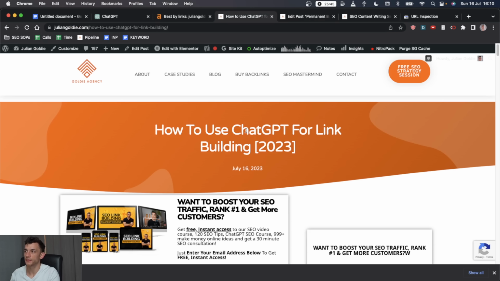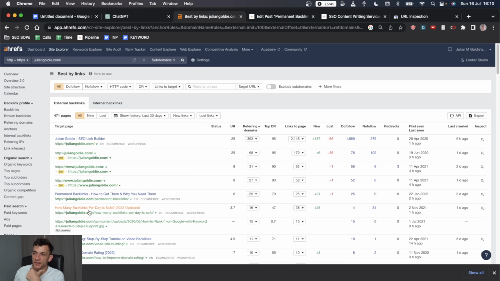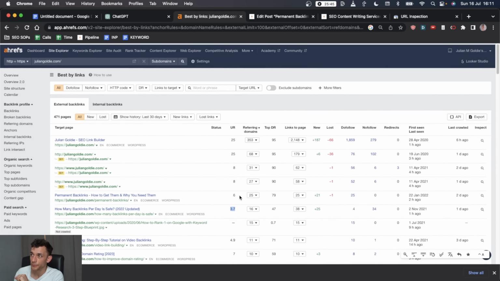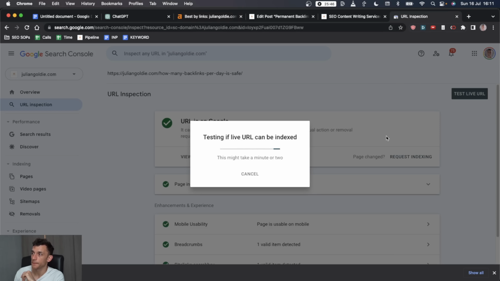And finally, we'll add this last link in. Hit update like that. And now for two of the top pages on our site, we've got an internal link to the page we actually want to rank, which is good. And you can see there's a bunch of referring domains pointing to them. This one has 25. This one has 16. And you see how the UR rating is higher for these pages versus others? That's because it shows the strength of your page's backlink profile versus the rest of your site. Fun fact for you today.